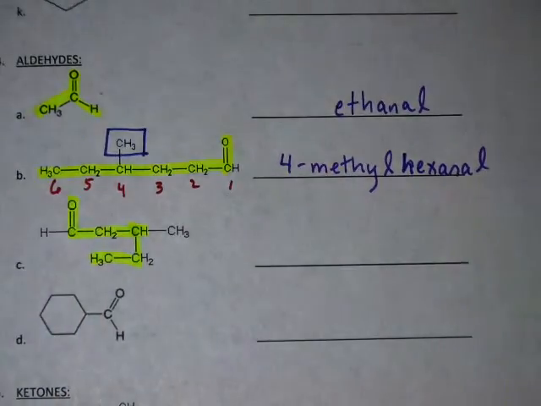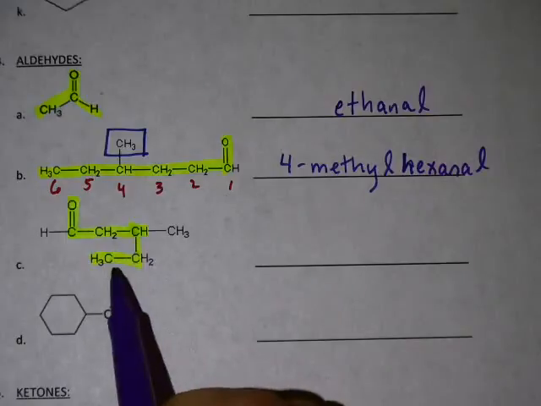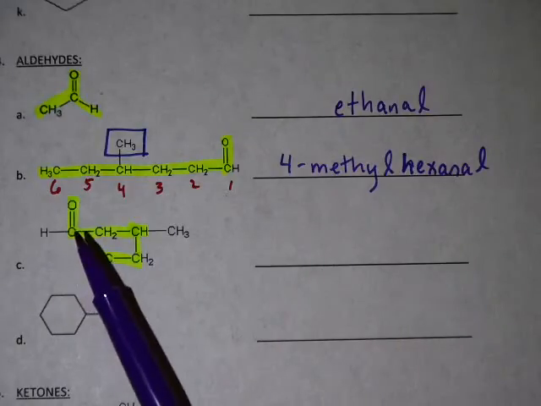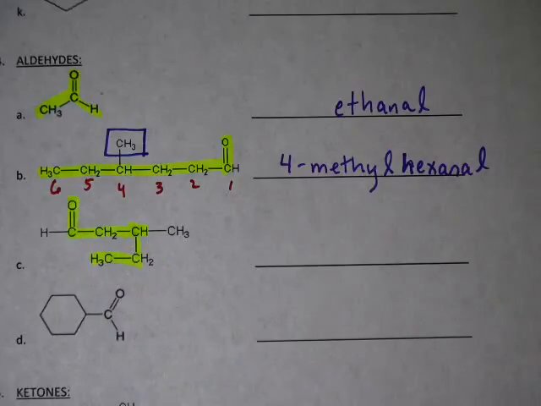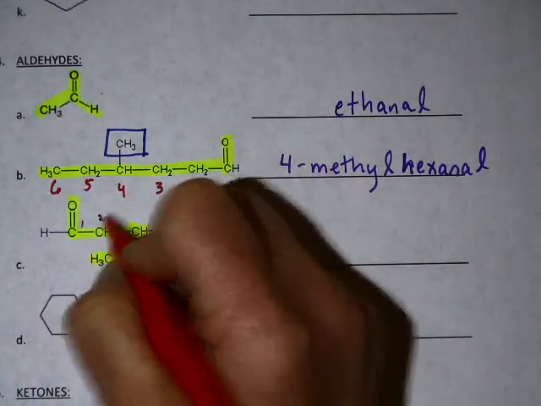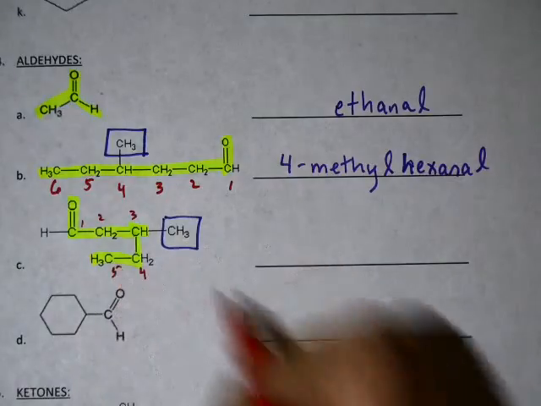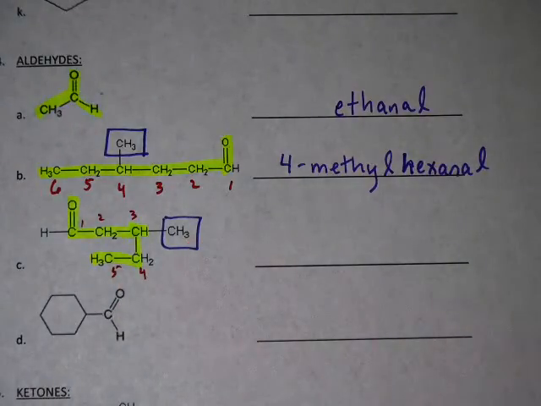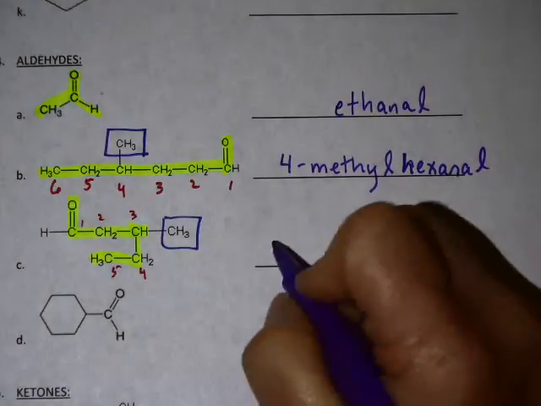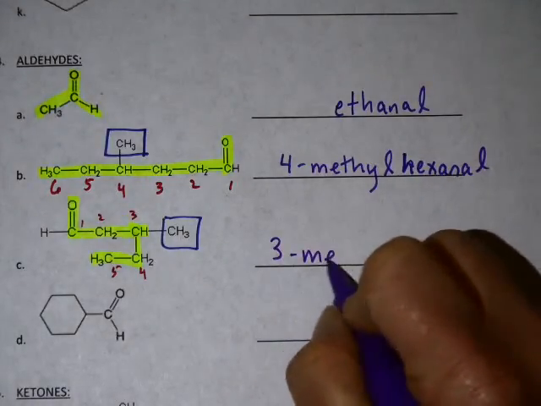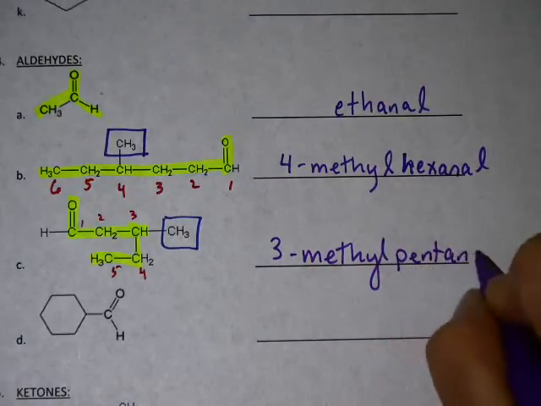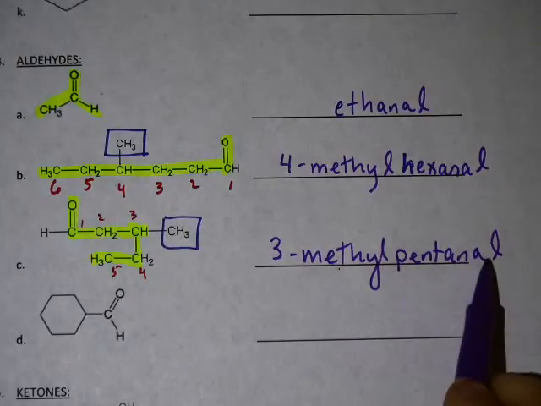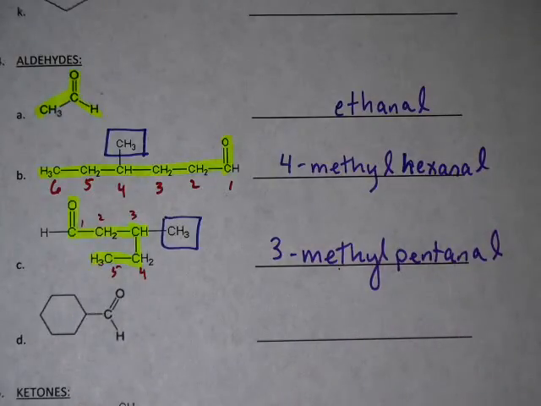Here is our longest continuous chain. Notice the bend. Don't be fooled by that. The longest continuous chain is not 1, 2, 3, 4. It's 1, 2, 3, 4, 5. There's a methyl group sticking off. Again, we'll number from the end of the aldehyde like this. We see that there are 5 carbons with a methyl sticking off carbon 3. That looks like this: 3-methylpentanal. The aldehyde is on carbon 1.